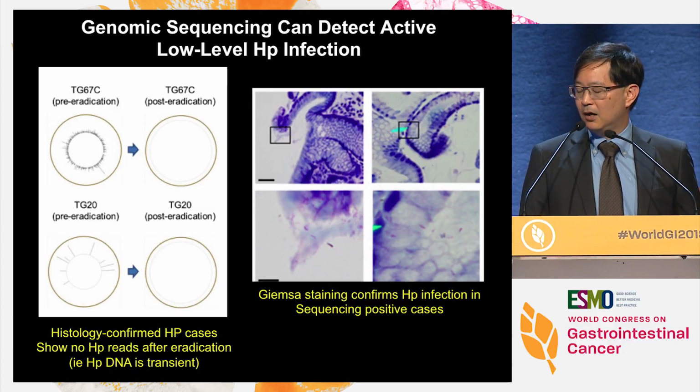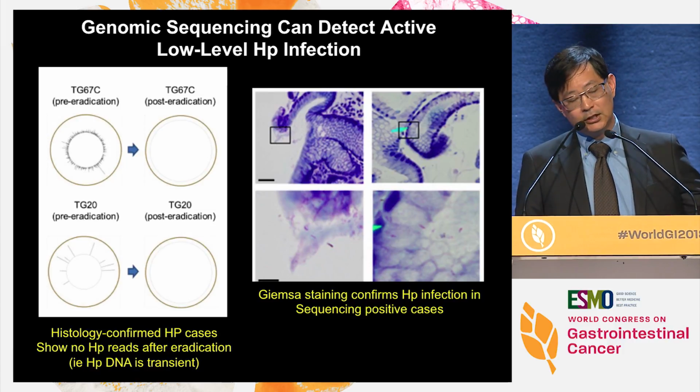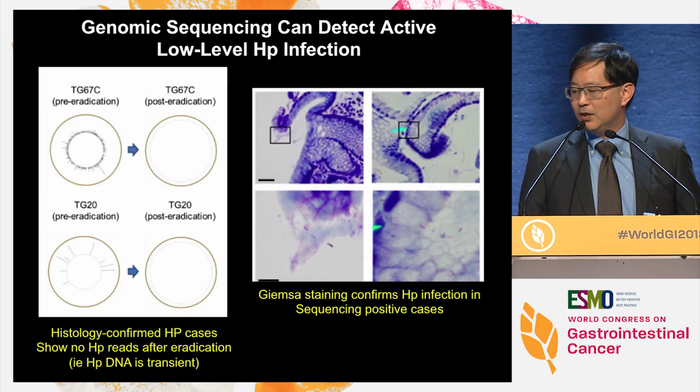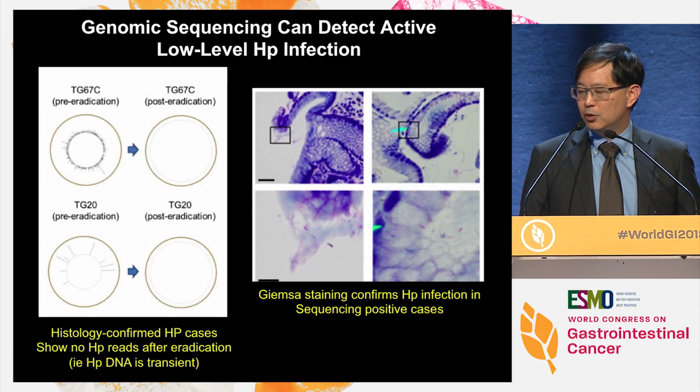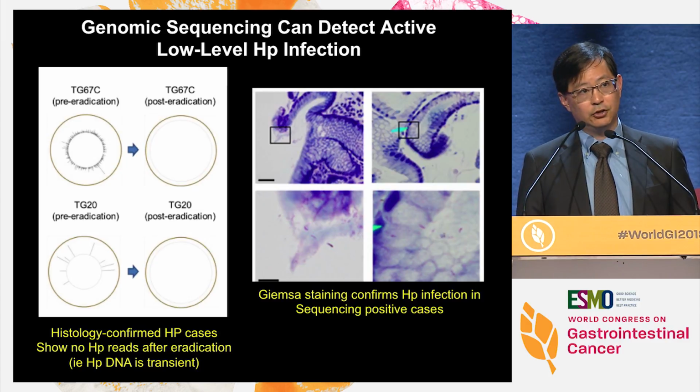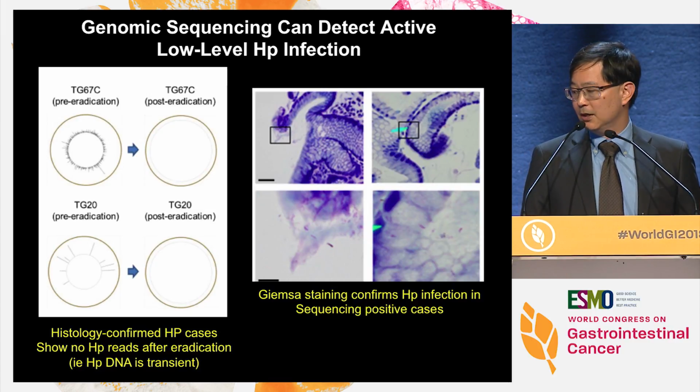And so we had biopsies, because we're following these individuals over many years. We have cases of those infected patients that were pre-eradication and post-eradication by antibiotics. And when you do a post-eradication, you completely lose all of your Helicobacter pylori DNA, suggesting that Helicobacter pylori, if the pylori is dead, is actually very, very transient in the human stomach.